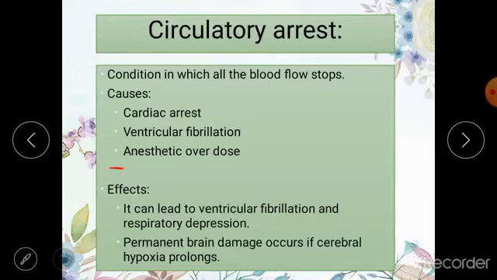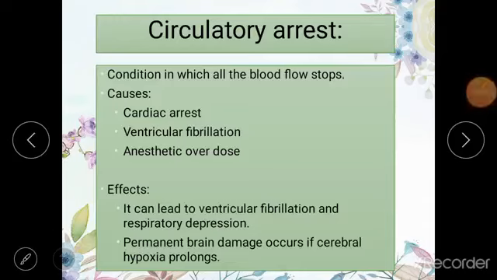And if the anesthesia which is being given to a patient during surgery is not properly regulated, and the quantity of anesthetic is very high, and the oxygen being given to the patient is not up to normal requirements of the body, this may lead to brain damage or cardiac damage, and this will also lead to circulatory arrest. So, cardiac arrest, ventricular fibrillation and anesthesia overdose can lead to circulatory arrest.